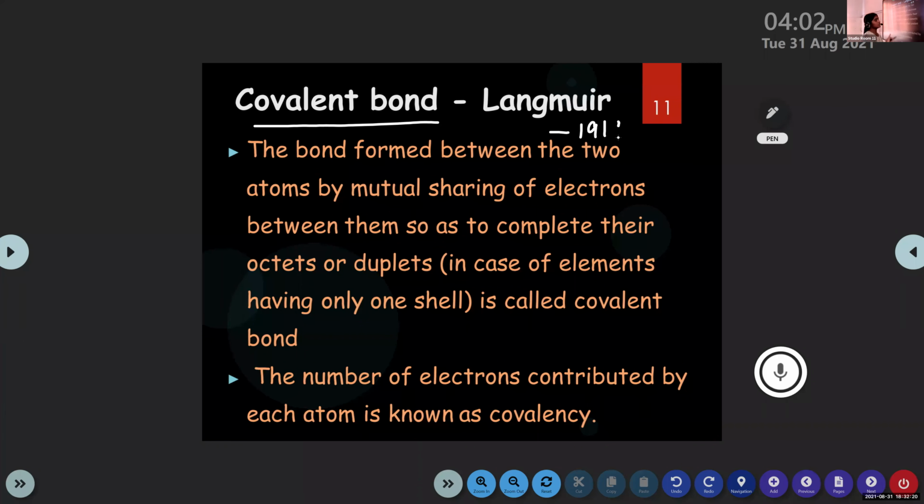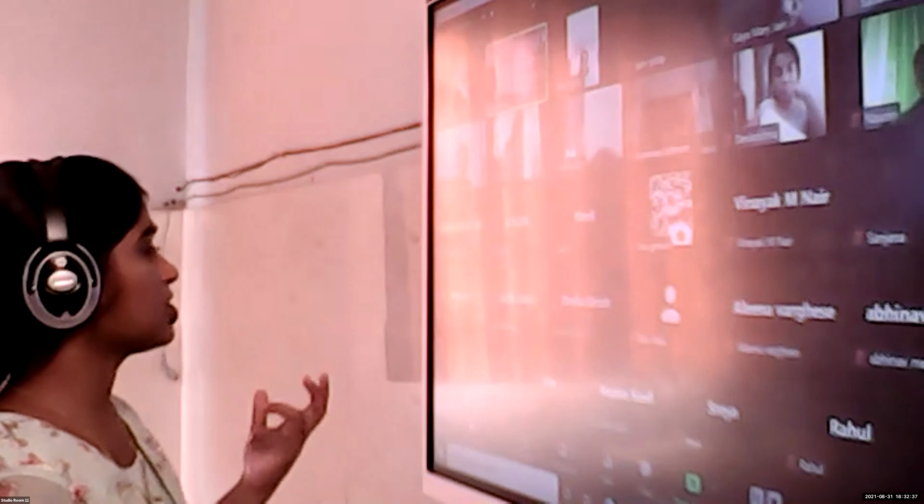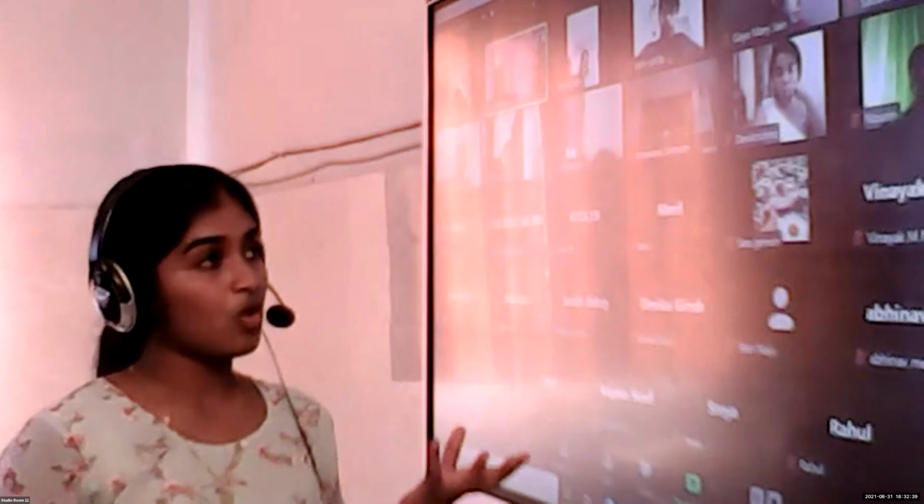In 1916, the Kossel-Lewis approach to chemical bonding. Then later in 1919, this concept of covalent bond was introduced by Langmuir. Then I think you have remembered the concept suggested by Kossel and Lewis.